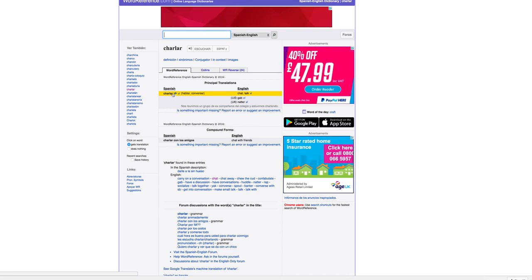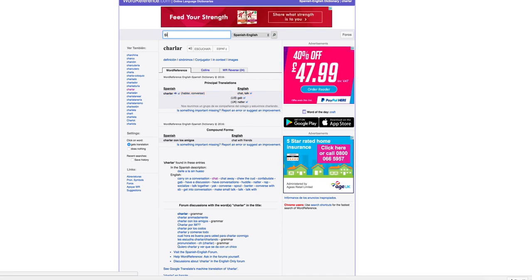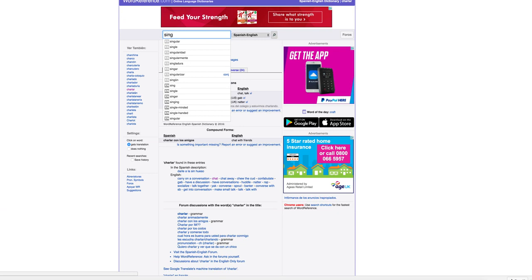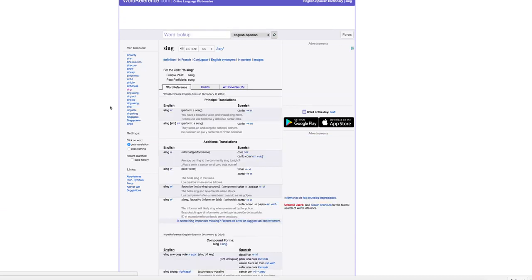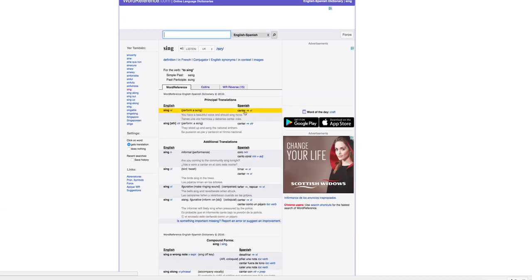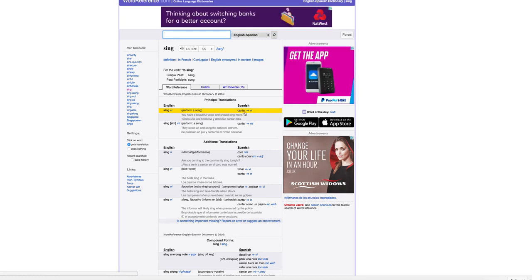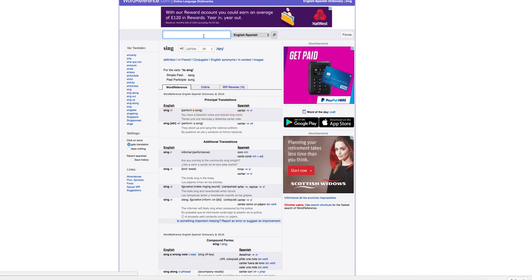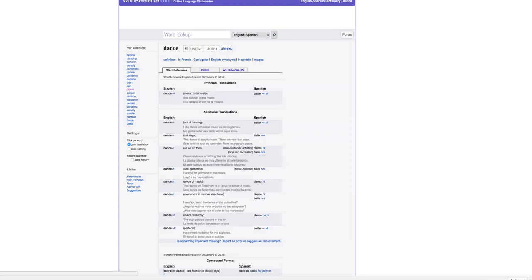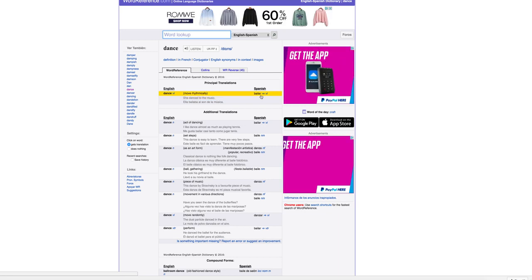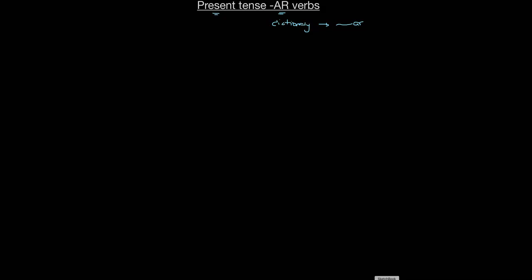Another example, if I wanted to say that we sing, if I look up sing in the dictionary, I'll find that it's cantar. So cantar is to sing. So this verb is also going to follow this pattern. If I wanted to say something about dancing, to dance is bailar, and it also ends in AR, so it's going to follow this pattern. So this is what it means when we talk about AR verbs.